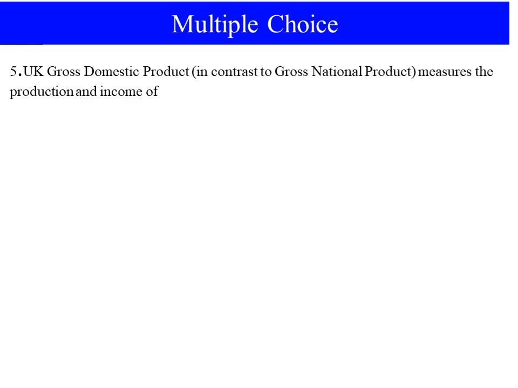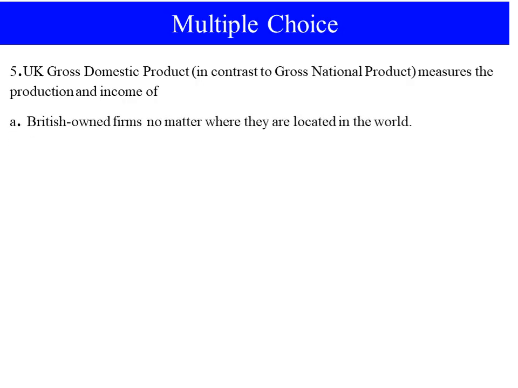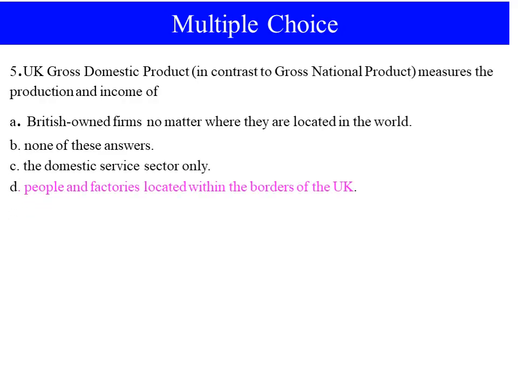Number 5, UK gross domestic product, in contrast to gross national product, measures the production and income of: A, British-owned firms, no matter where they are located in the world; B, none of those answers; C, the domestic service sector only; D, people and factors located within the borders of the UK; E, the domestic manufacturing sector only.